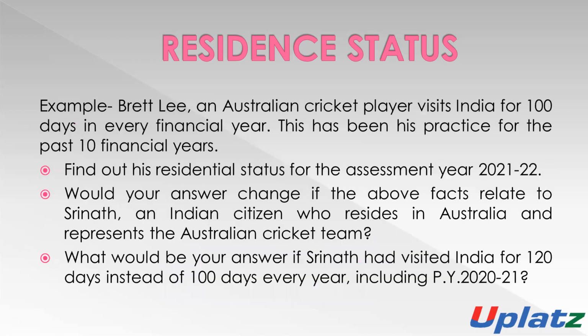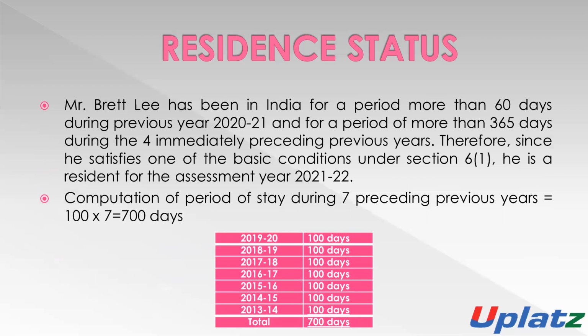Now, there is another point. He has been in India in the preceding 10 years, but is he a resident?